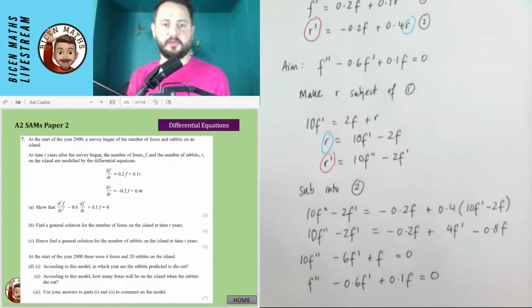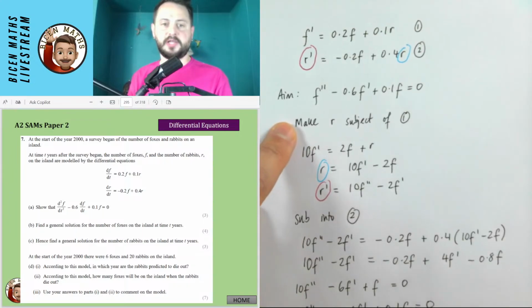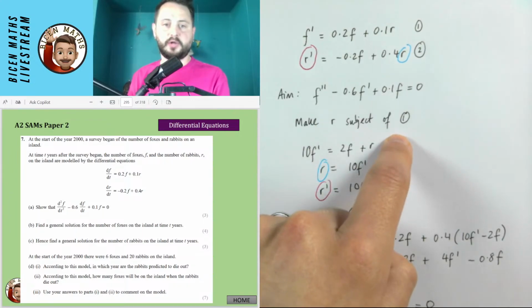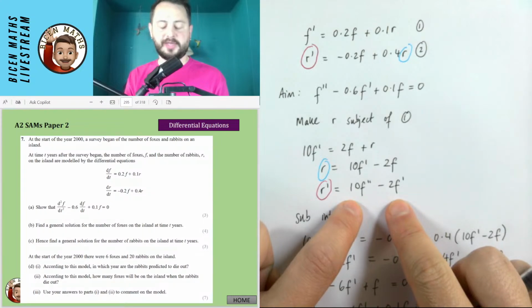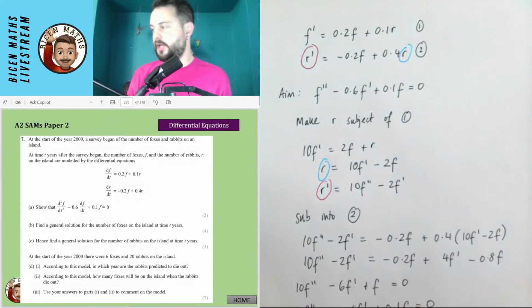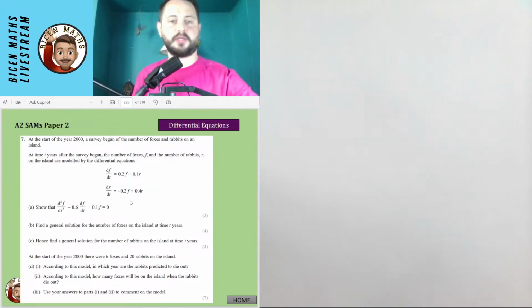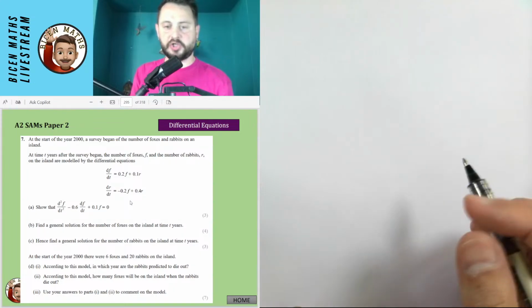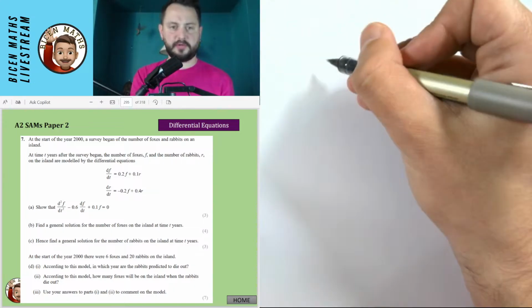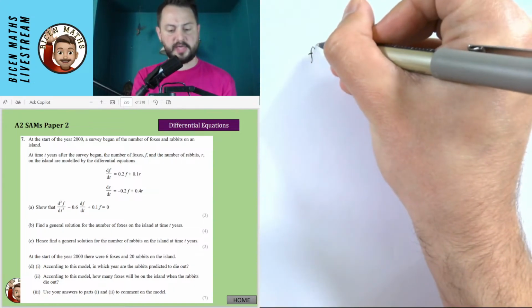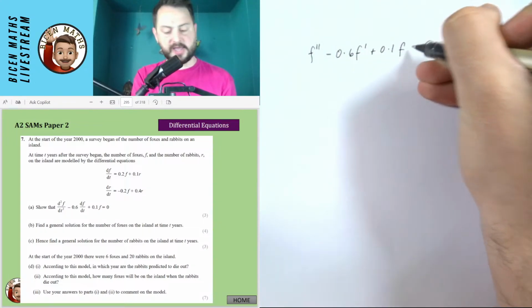So that's kind of a standard pattern that we should remember for these coupled differential equations about how to combine them. It's basically like a kind of posh simultaneous equations where you make r the subject of one of them to try and have it all in terms of f, which was here. And then that means you can find r' and then substitute it into the other one that we've got, okay? So now that I've got that, I can actually continue with the rest of the question, which is just to find a general solution for the number of foxes on the island, and then we'll do it for the rabbits as well. So I'm going to start off with the equation that we just had, which was f'' minus 0.6f' plus 0.1f is equal to 0.